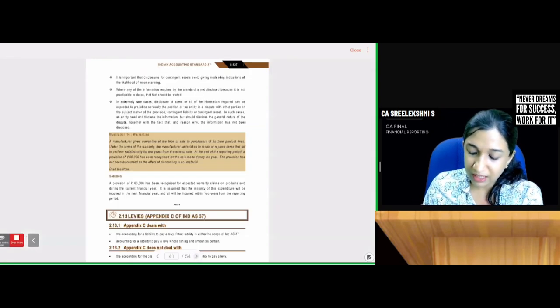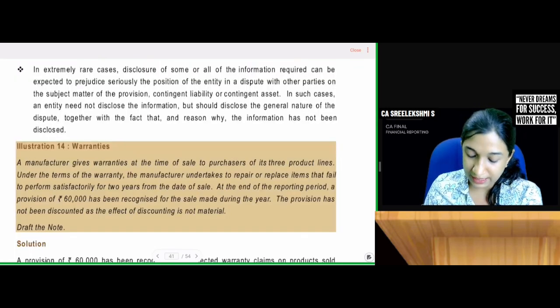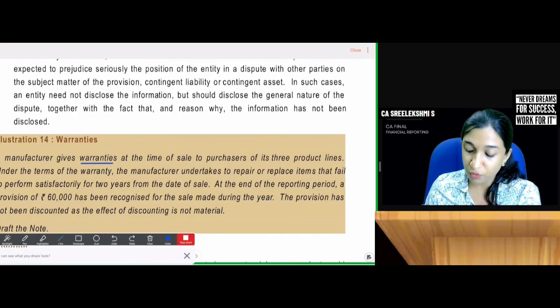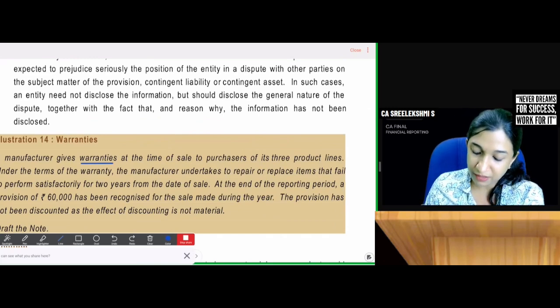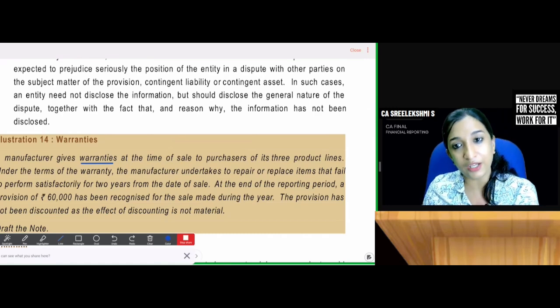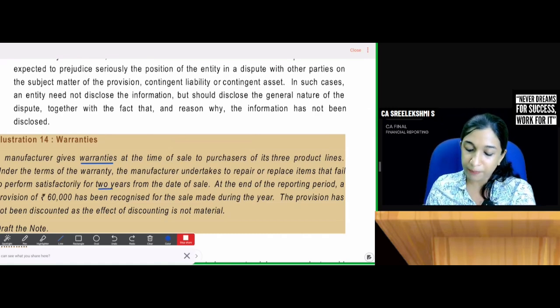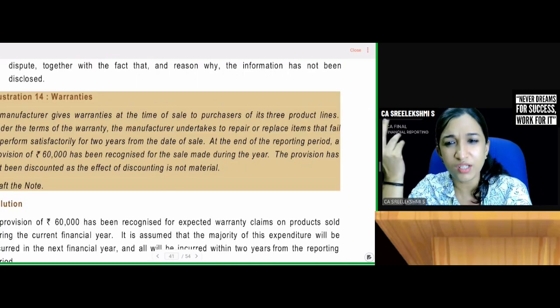A manufacturer gives warranties at the time of sale to purchasers of its 3 product lines. Under the terms of the warranty, the manufacturer undertakes to repair or replace items that fail to perform satisfactorily for 2 years from the date of sale. At the end of reporting period, a provision of 60,000 has been recognized for the sale made during the year. The provision has not been discounted as effect of discounting is not material. Draft the note. So what is the note?